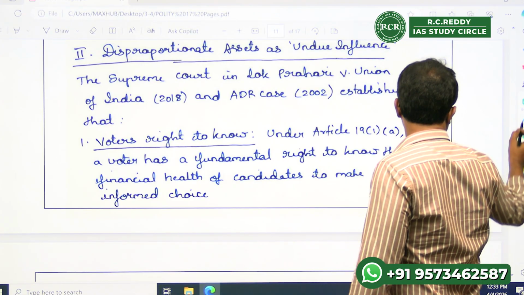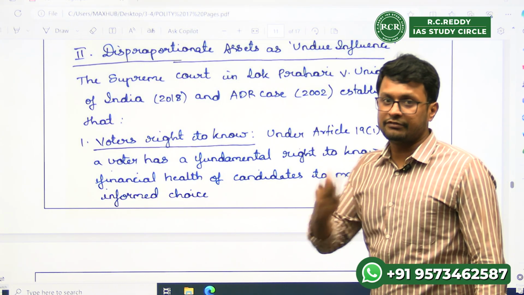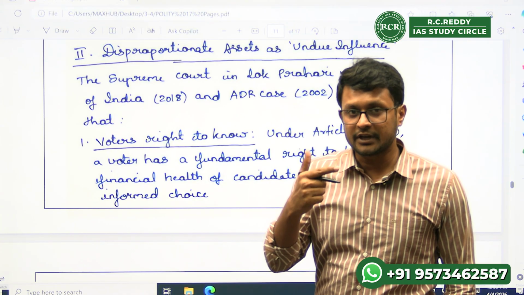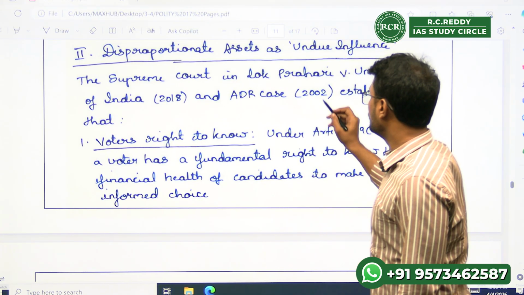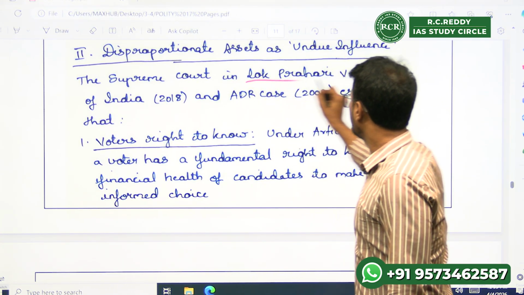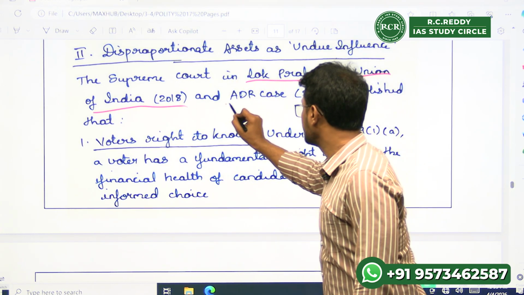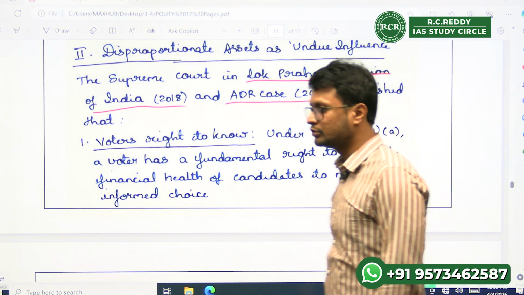Here we will analyze the new definition of undue influence, that is informational transparency, through the Lok Prahari case of 2018 and the Association for Democratic Rights case of 2002.